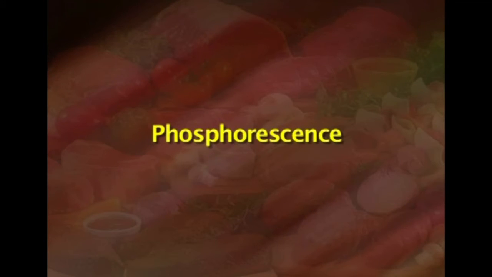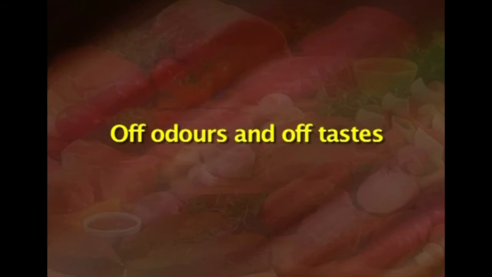The next kind of spoilage is phosphorescence. This rather is an uncommon defect which is caused by phosphorescent or luminous bacteria like Photobacterium species growing on the surface of meat. The next spoilage is off odors and off tastes.